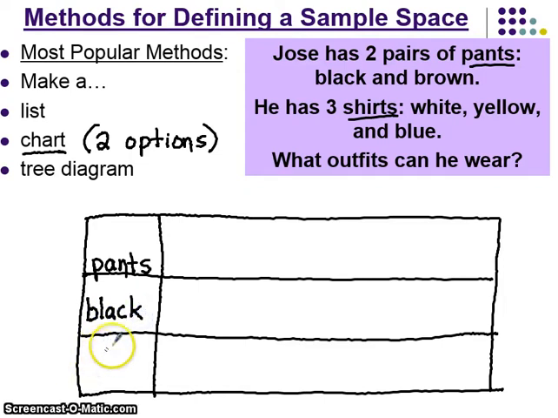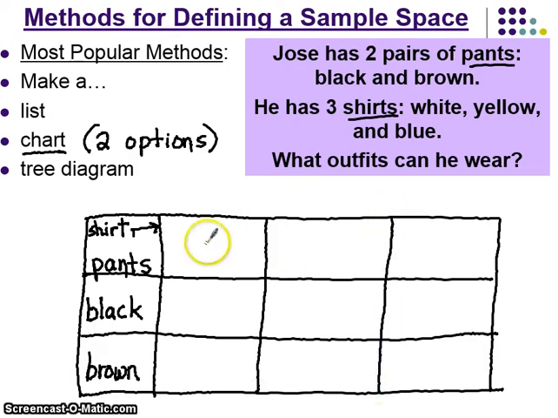He could choose brown pants. Now, we will use the columns for shirt choices. He has 3 shirt choices, so we need 3 more columns so that we can label the choices that he can make. He can choose a white shirt. He could choose a yellow shirt. Or he could choose a blue shirt.